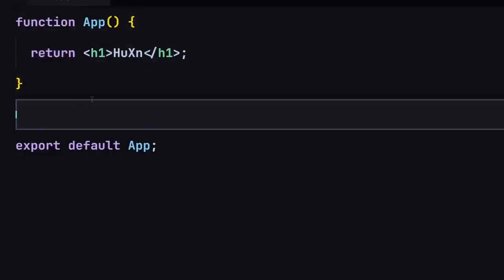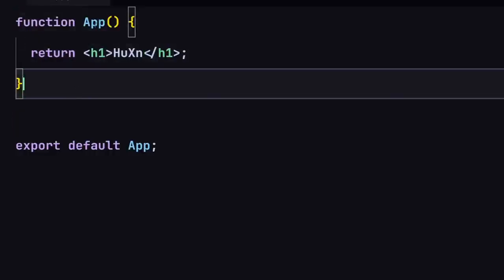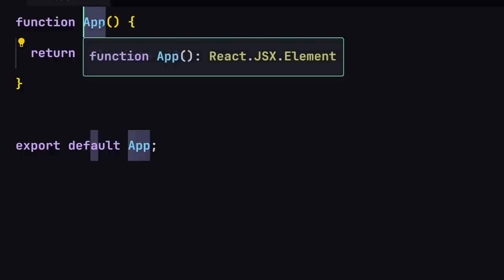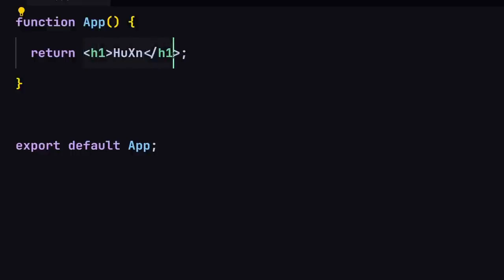And let me just say that once again, anytime you want to create your component, the first letter will be uppercase and the rest of them can be either uppercase or lowercase, that's totally on you. And also we have to return some HTML from this function.